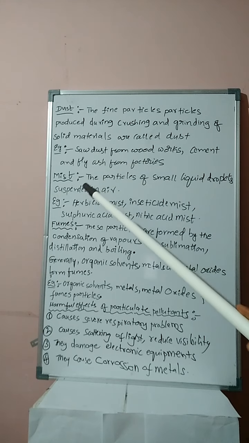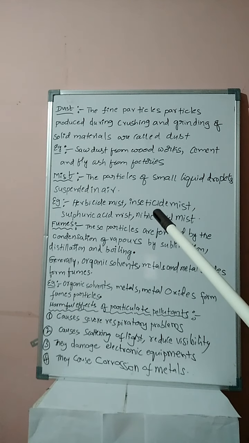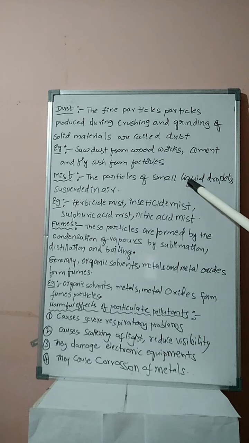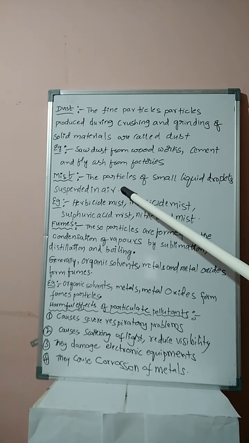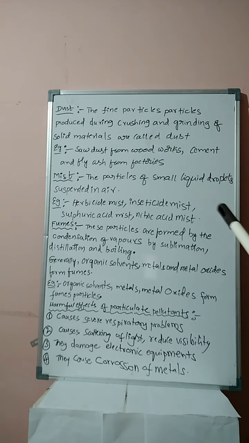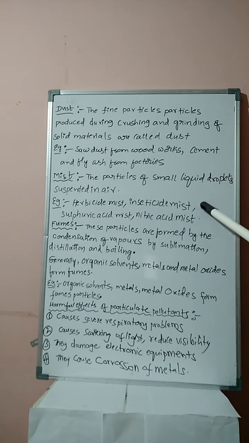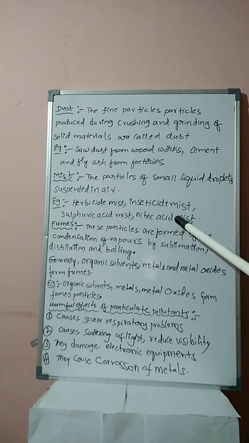Third category, students: mist. Smoke is completed, dust is completed, the third one is mist. The particles of small liquid droplets suspended in air are called mist. Examples, students: herbicide mist, insecticide mist, sulfuric acid mist and nitric acid mist.